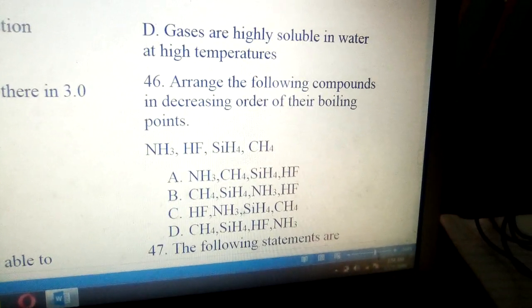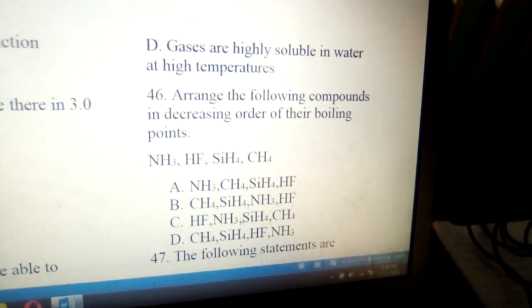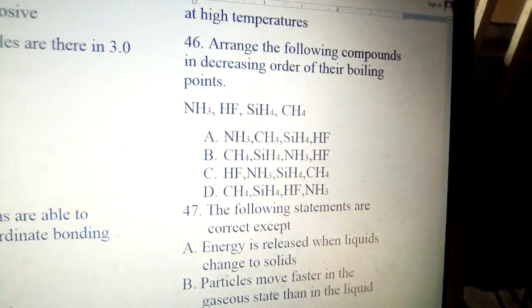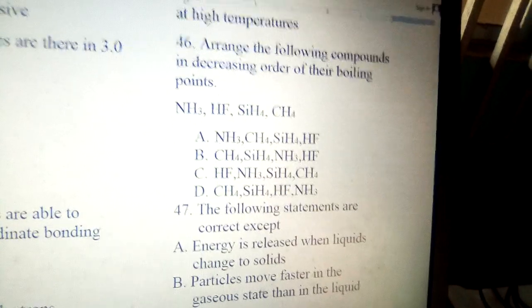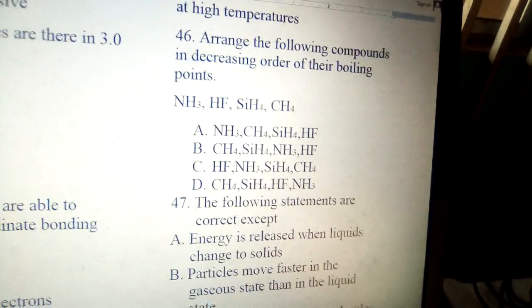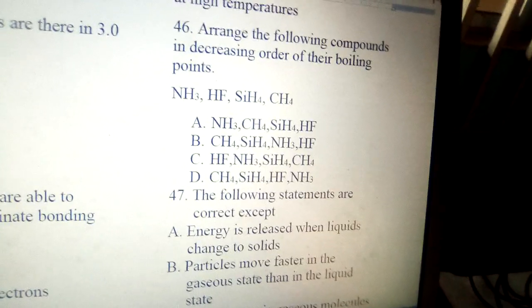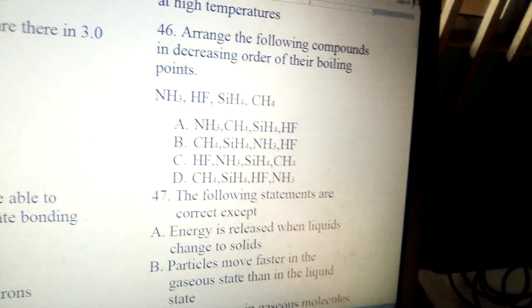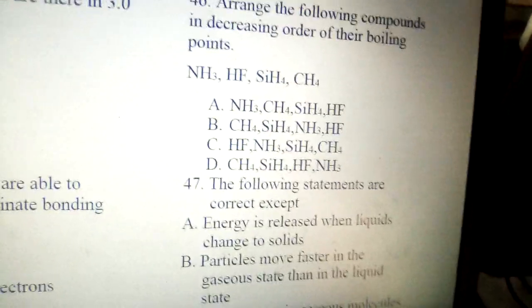So going to number 46. Arrange the following compounds in decreasing order of their boiling point. We have ammonia, we have hydrogen fluoride, we have silicon hydride, we have methane in decreasing order, that is from the highest boiling point to the lowest boiling point. The answer to the question is C. Why is the answer C?